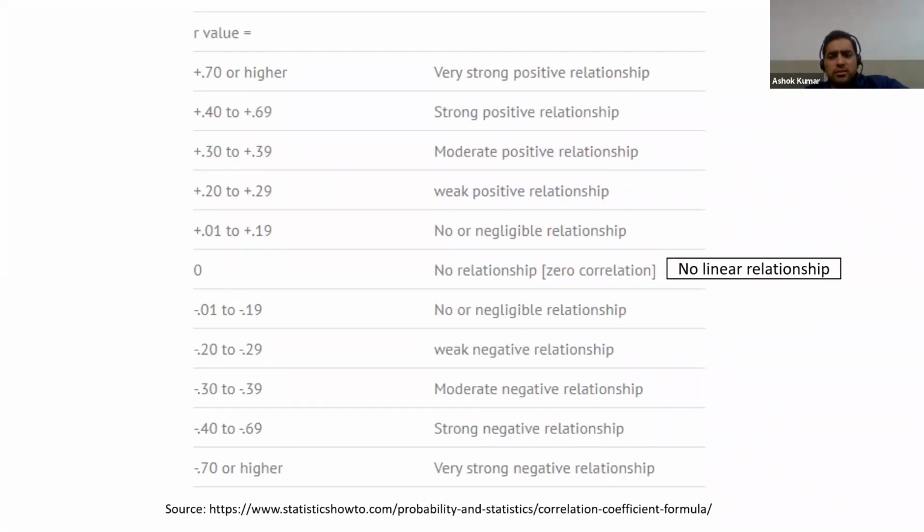And you can see this table here. An R value of plus 0.7 or higher is a very strong positive correlation. You can refer to this table, and you can see 0 means no linear relationship. You have to mention there is no linear relationship. Again in negative, it's a negative correlation, from negligible to strong correlation.